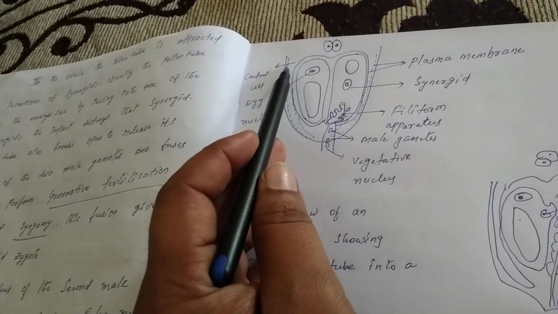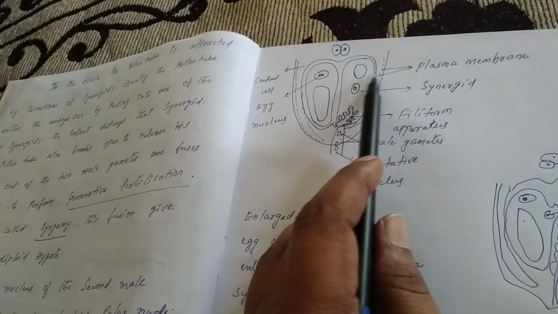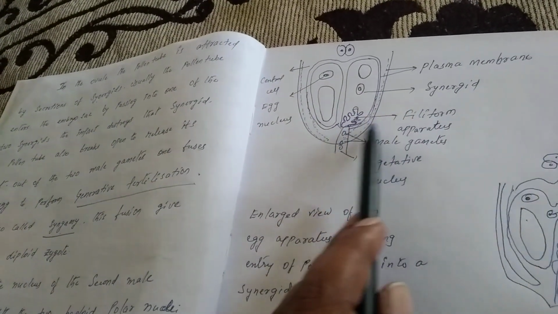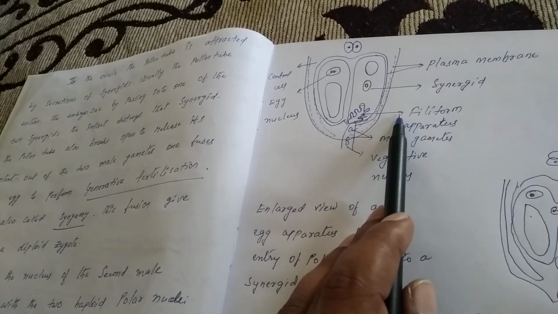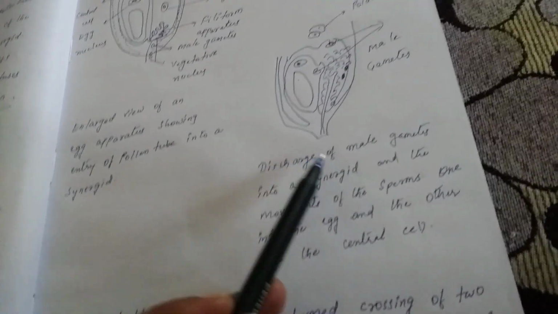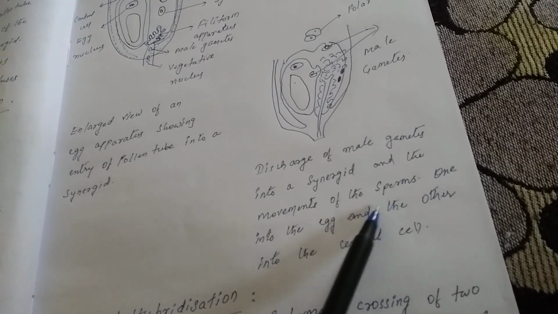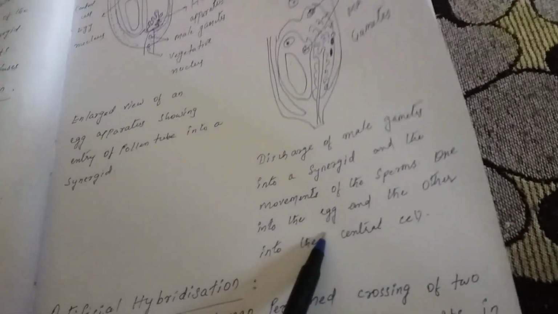So this is the central cell, and this is the egg cell, egg nucleus, and this is plasma membrane, this is synergid. There are filiform apparatus, finger-like projections, pollen tube, two male gametes, and this is the vegetative cell. And this diagram shows discharge of male gametes into a synergid and the movement of the sperms, one into the egg and another into the central cell.